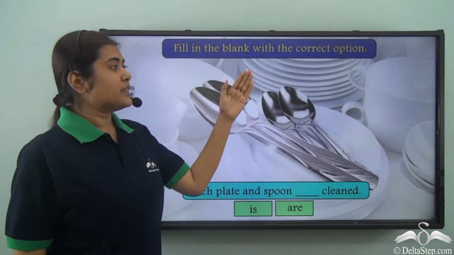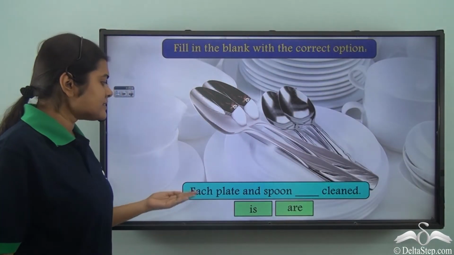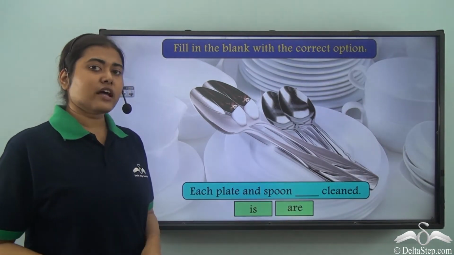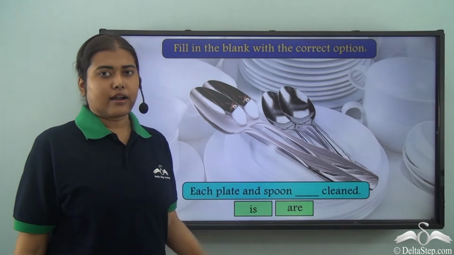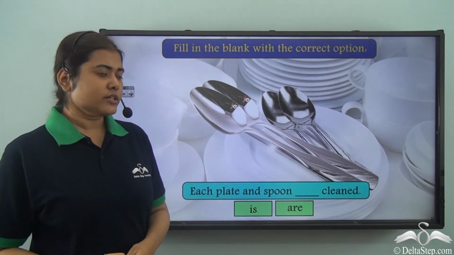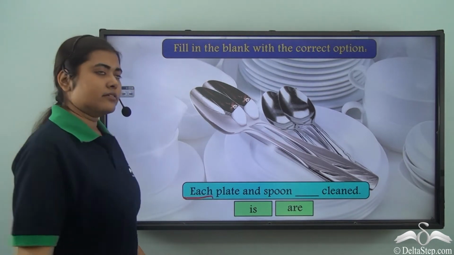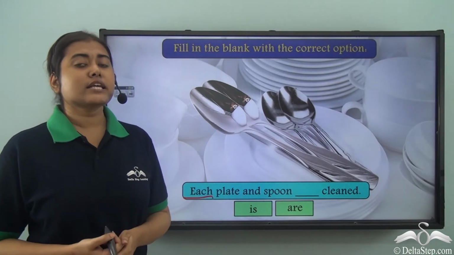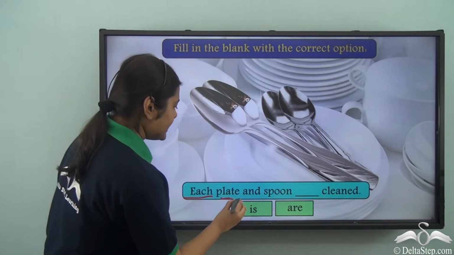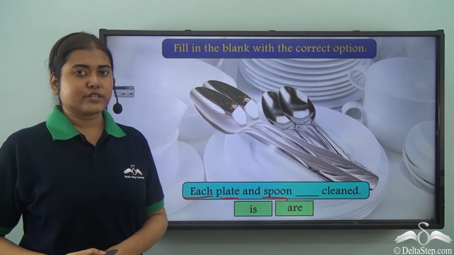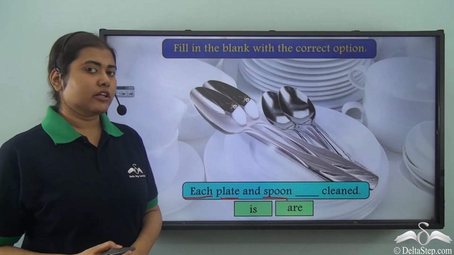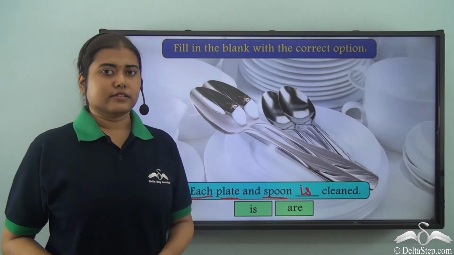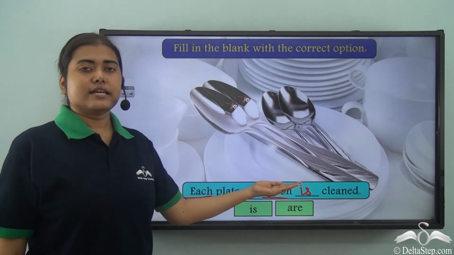Now fill in the blank with the correct option. The sentence is: each plate and spoon dash cleaned. And the options given are. So what are we going to use here? Well, we see the word is each. Now with each, we always use a singular verb. So even though we have plate and spoon, there are two nouns here, still we need to use a singular verb. So here our correct answer would be is cleaned. So each plate and spoon is cleaned.